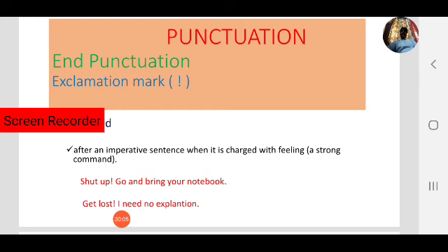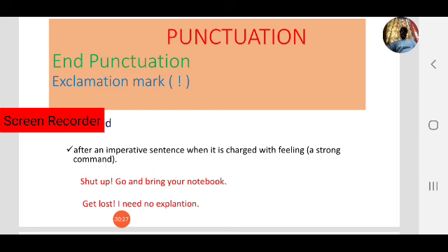So then we use an exclamation mark. Next, "Get lost! I need no explanation." That is another example. "Get lost" is also a strong command. Observe that both sentences come under imperative sentences. Those two are commands, not requests.